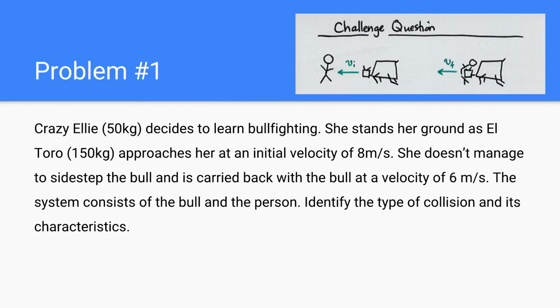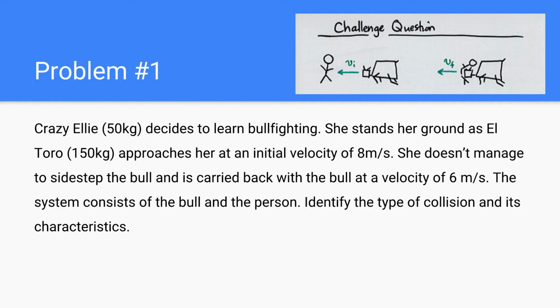The final velocity is when the human and the bull are combined as one total mass. The final velocity of the combined mass is 6 meters per second. So now that we've identified our givens, let's see how to move on from this problem.